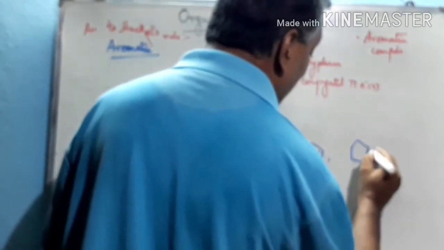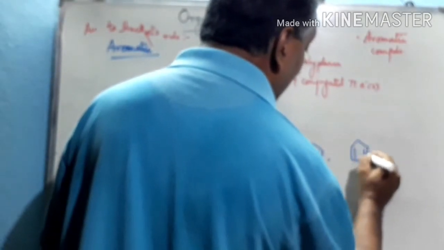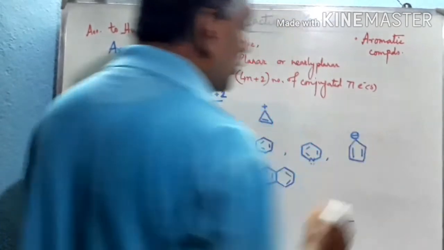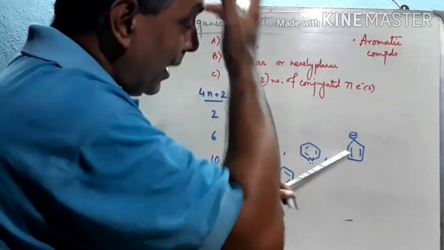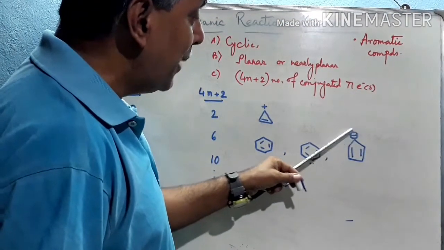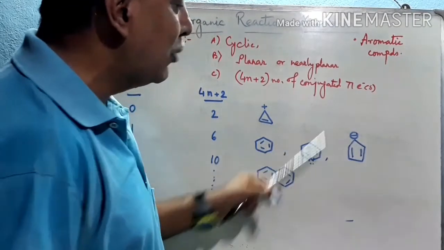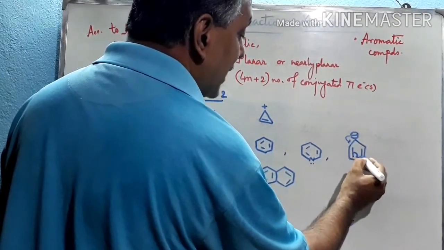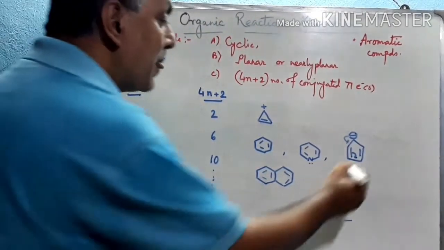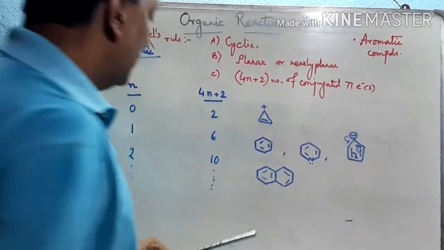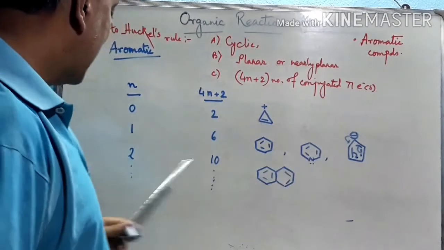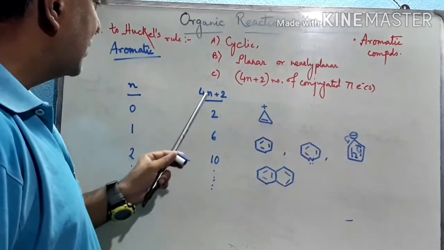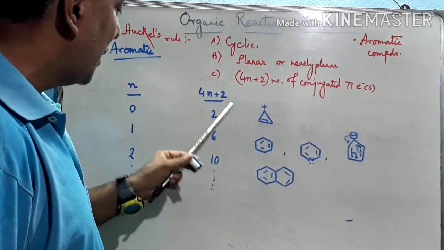Similarly, we can use the cyclopentadienyl anion. This is cyclic. This is also planar, and 2 plus 2 is 4, and this electron pair, that means a total of 6 electrons, are in conjugation, because this enjoys resonance stability, and so it is also aromatic in nature. When n equal to 2, putting this, we get 10, 4 into 2 plus 2, 10.